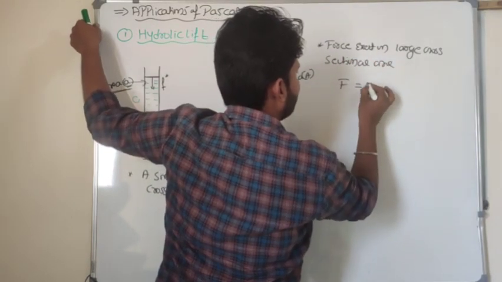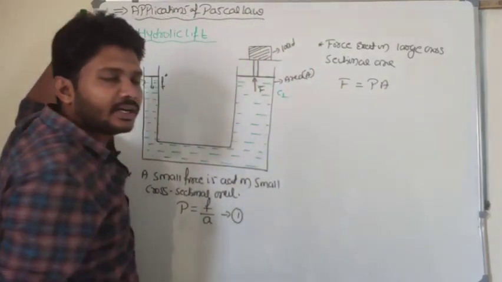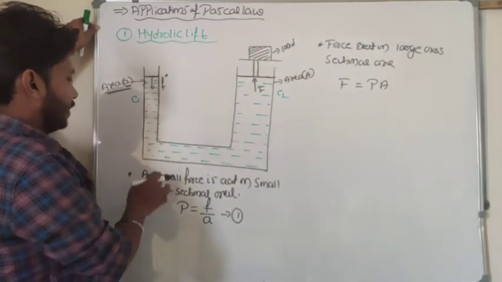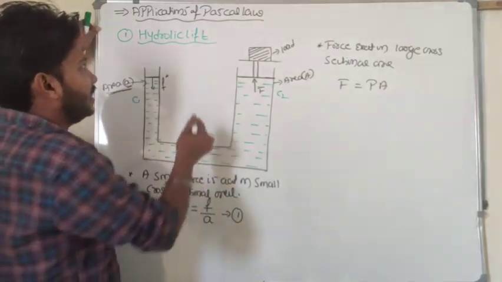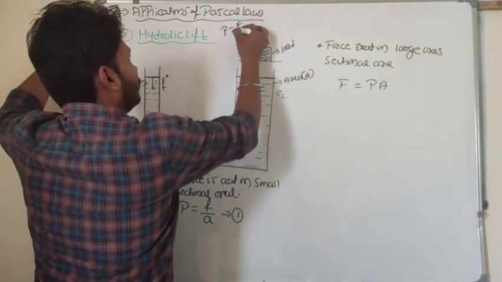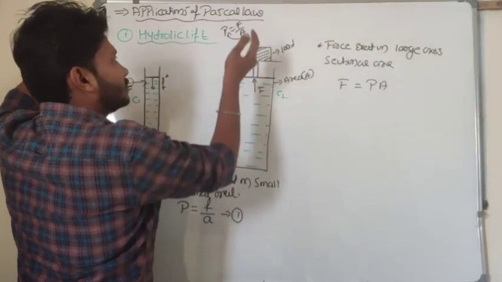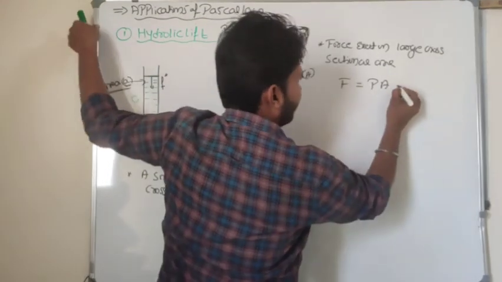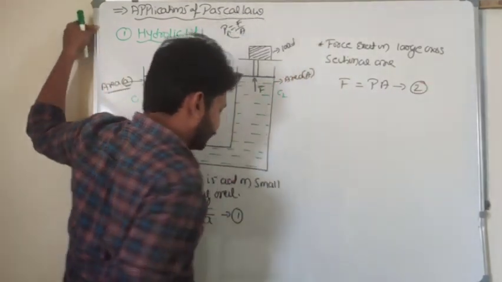That force is equal to pressure into area. So pressure is equal to force by area, the generalized formula. Pressure is equal to force per unit area, or force is equal to pressure into area. Let us take this as equation 2.